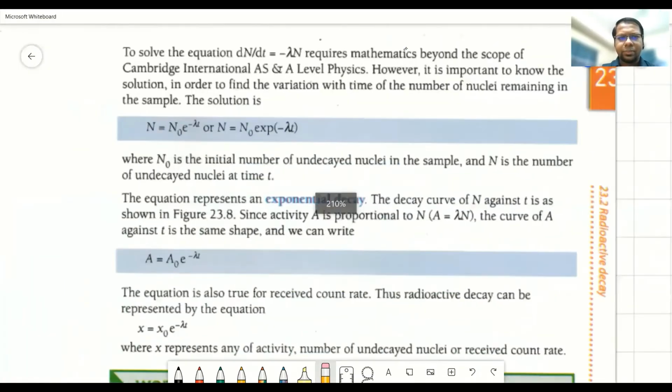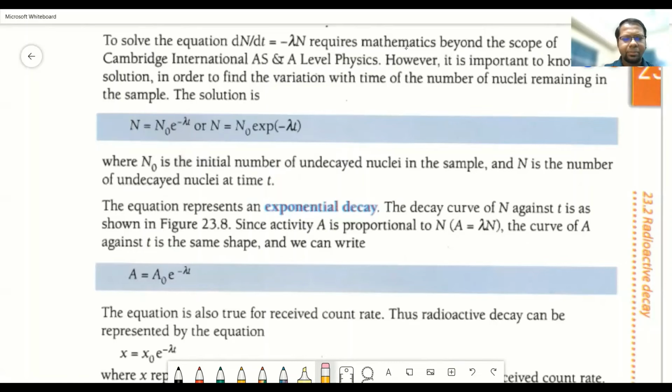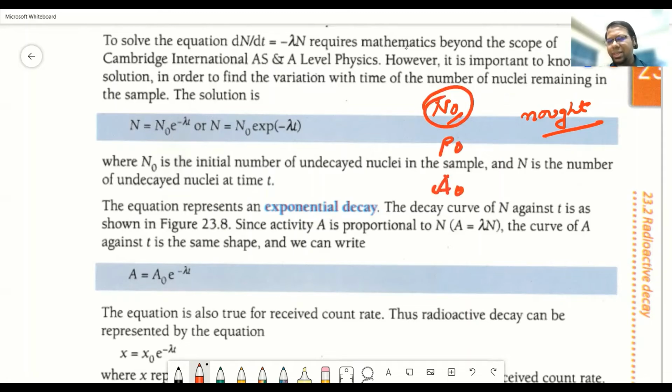Now look at this equation. Here, N equals N naught. N naught, this 0 stands for nought. It means 0. And when we write something like N naught or P naught or A naught, we are representing the initial value of this particular physical quantity. Like, for example, initial power, initial number of something, initial activity of a certain radioactive isotope. So N naught, A naught, P naught mean the initial quantity of something.